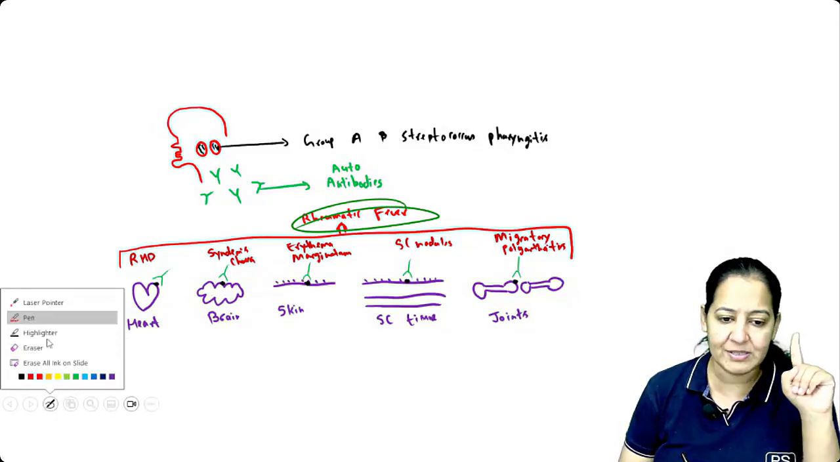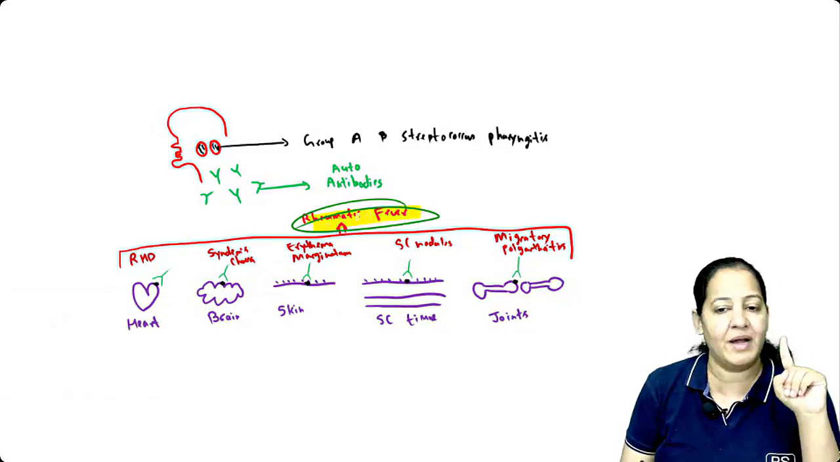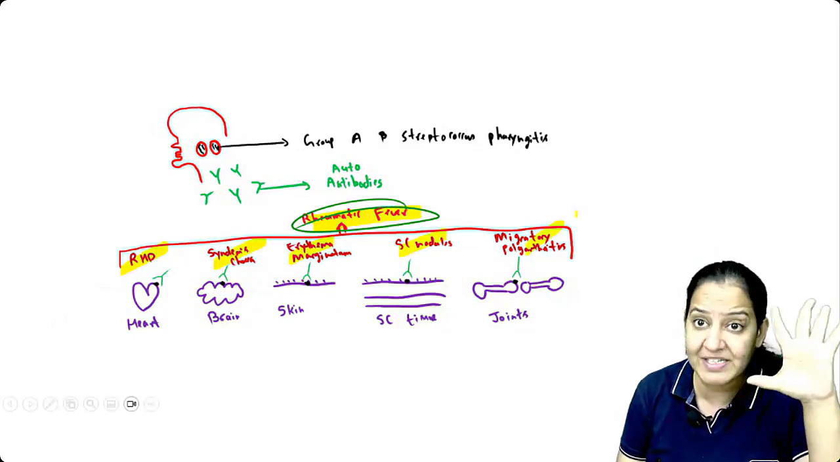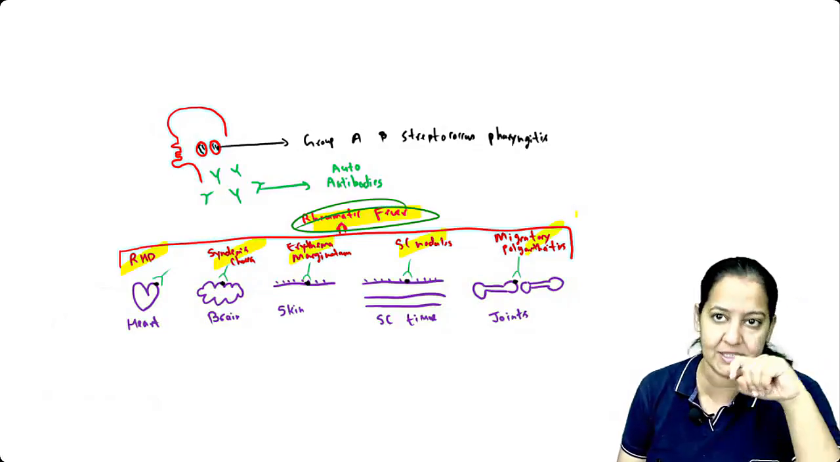Rheumatic fever is not one disease. Mind it. Rheumatic fever is not one disease. It's a cluster of 5 diseases. You can see the 5 organs having 5 diseases. It's a multi-organ, multi-system involvement.